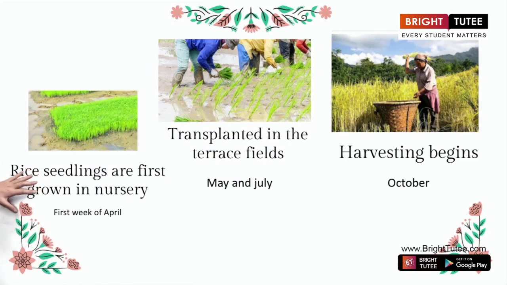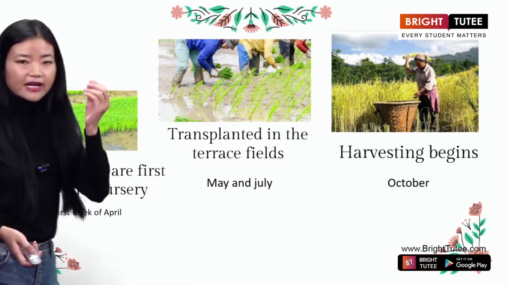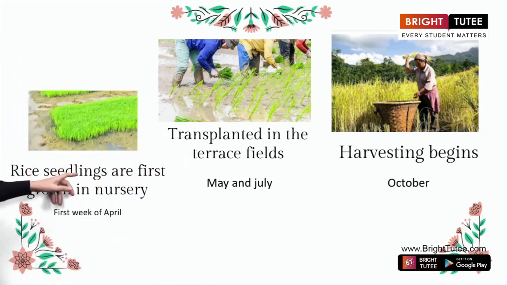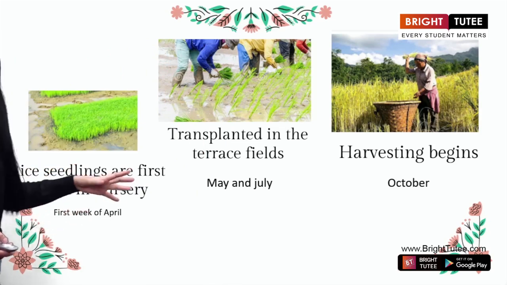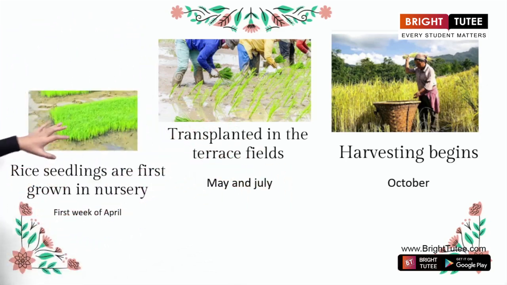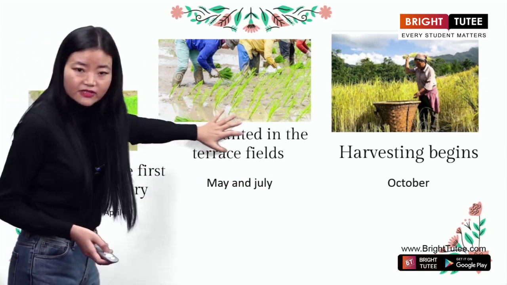First thing, they will prepare rice seedlings, which means the rice saplings. These rice seedlings are first grown in a nursery, and this happens in the first week of April. Then these rice saplings will be transplanted in the terrace fields.